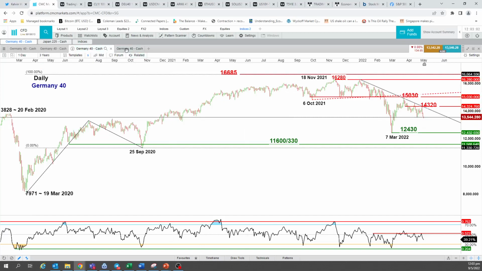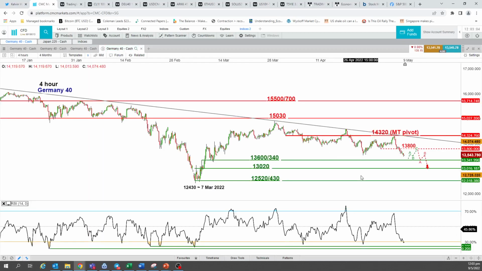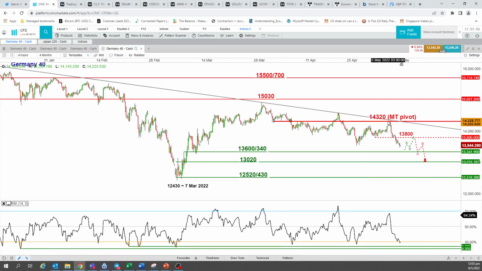So as for this week's strategy, on the 4-hour chart, what we do over here is that we will tighten the key medium-term pivotal resistance to this descending trend line resistance that has been in place since early part of January this year, which is now acting as resistance at 14,320. So as long as 14,320 holds, we may start to see a further decline towards 13,600 slash 13,340. Then thereafter followed by the next support at 13,020 level.